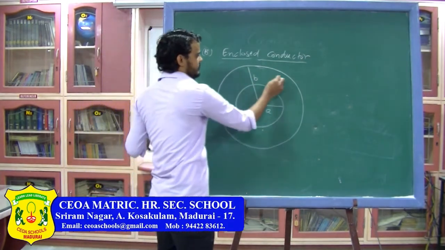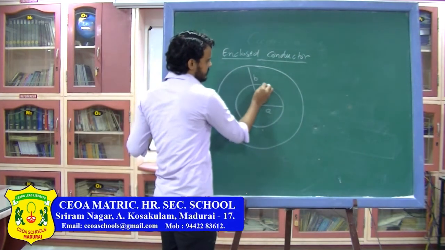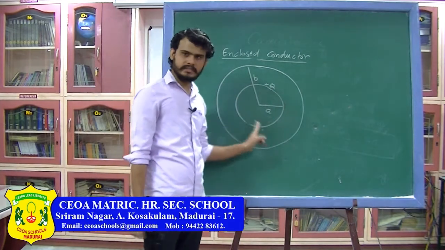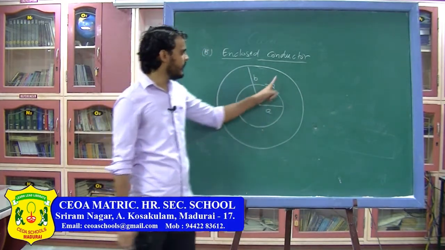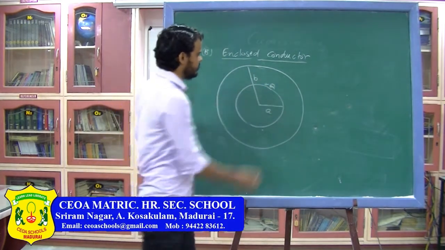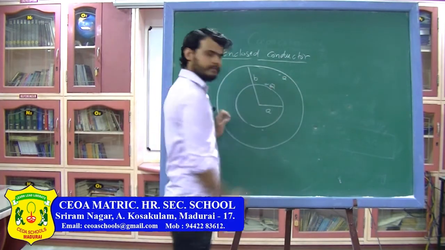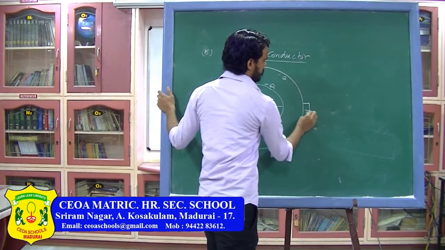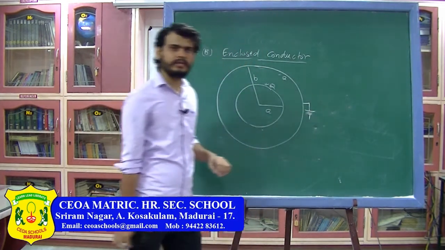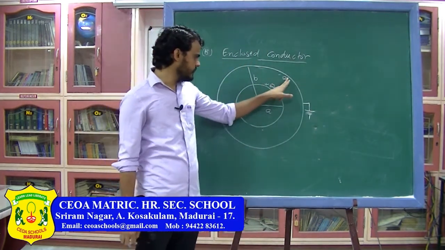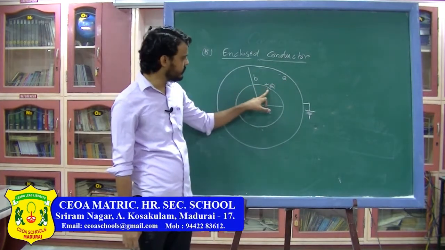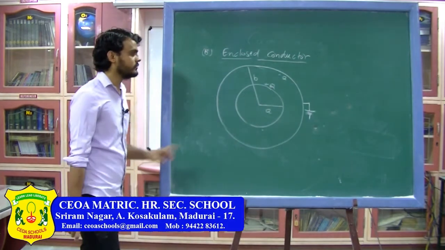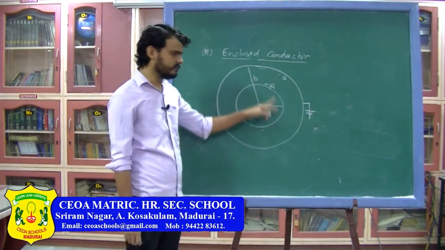If I transfer charge, the charge on the inner sphere will be plus Q and the charge on the outer sphere will be minus Q, and I am earthing the outer sphere. So now on this sphere the charge is minus Q, on this sphere the charge is plus Q, and I have to find the capacitance of this system.